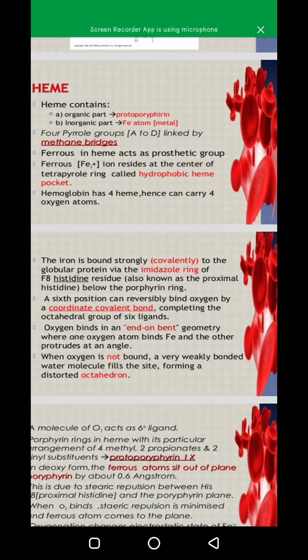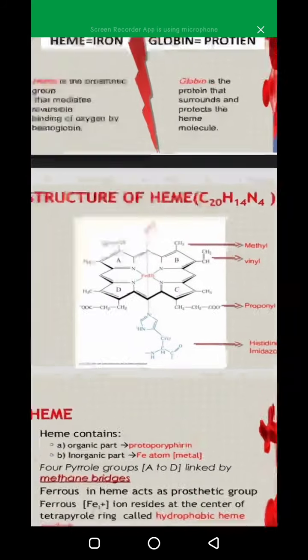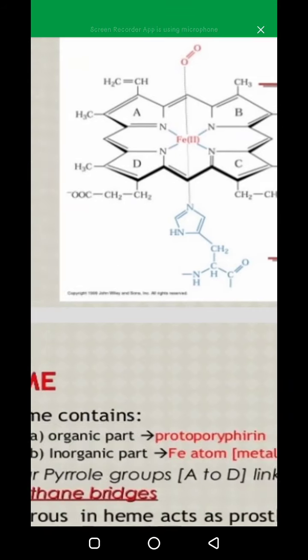Oxygen binds in an end-on bent geometry where one oxygen atom binds Fe and the other protrudes at an angle. It means that iron is connected to one oxygen. Oxygen is connected to the central ferrous atom or iron through a coordinate covalent bond, and one oxygen atom protrudes out at an angle.